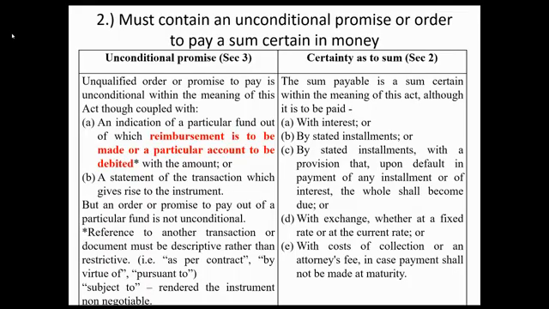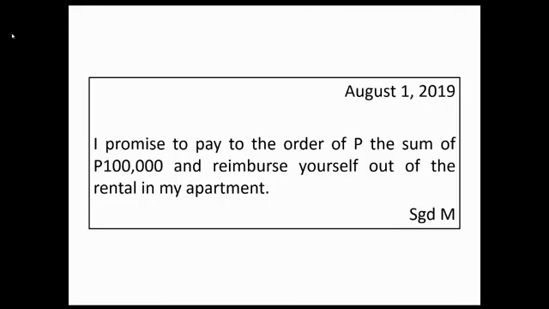Okay, next. Let's go to another illustration. August 1, 2019, I promise to pay to the order of Pay the sum of 100,000 and reimburse yourself out of the rental in my apartment. The indication of the particular fund is not the source of payment, but only the source of reimbursement or the particular account to be debited. It will not affect the negotiable character of the instrument. Because even if there is no rental, he will still be paid, since it is not the source of payment, only the source of reimbursement.